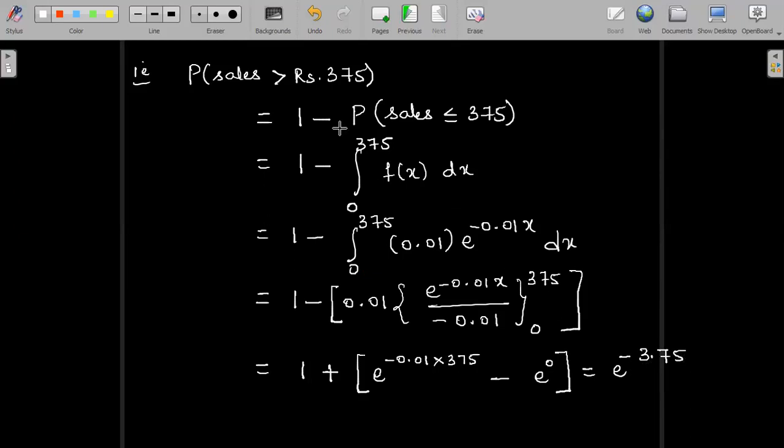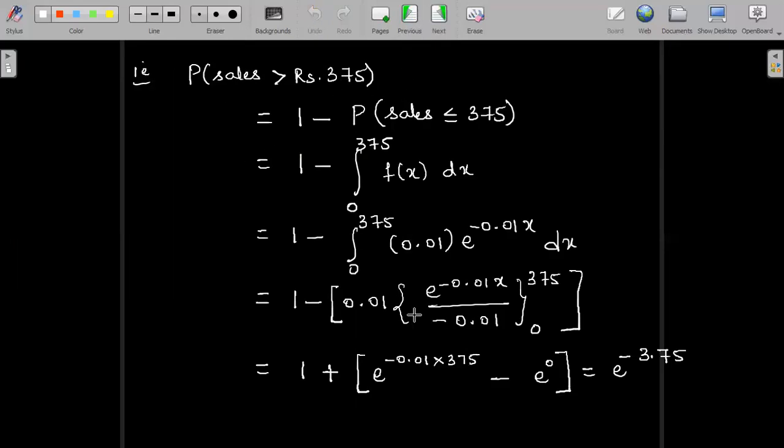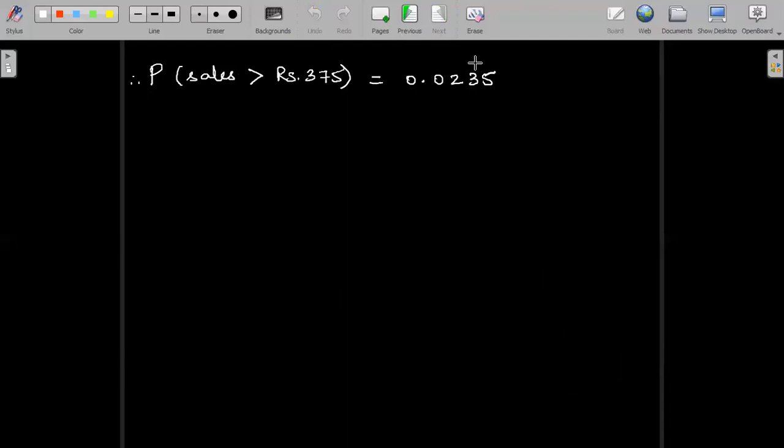And this, the answer up to 4 decimal places approximately, is 0.0235. So probability of sales exceeding rupees 375 is equal to 0.0235. Check it out. Sales exceeding rupees 375 is now equal to the evaluation of e power minus 3.75, which gives us 0.0235. So what is the conclusion that we can write down?